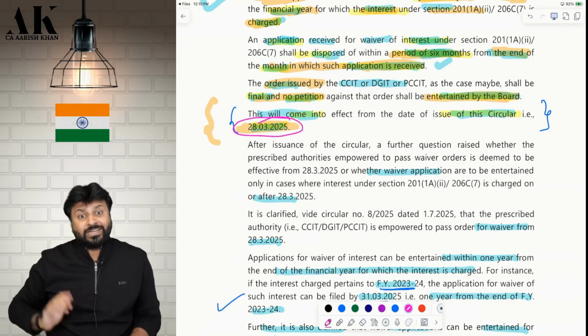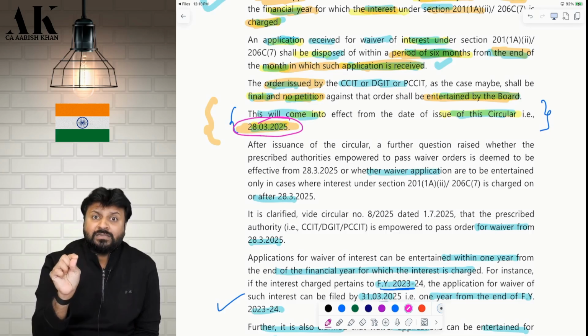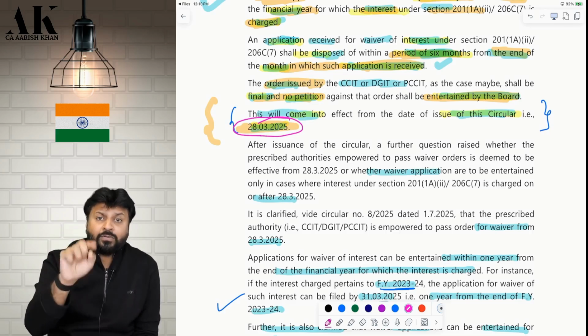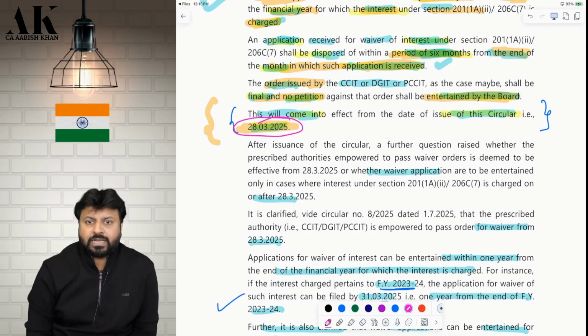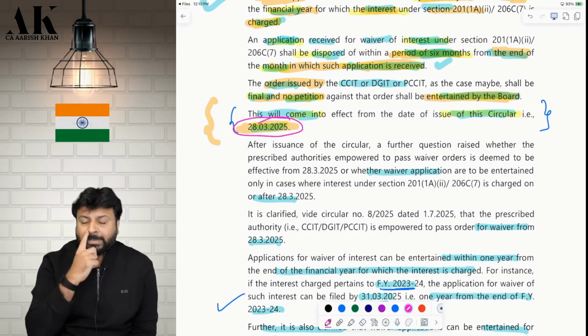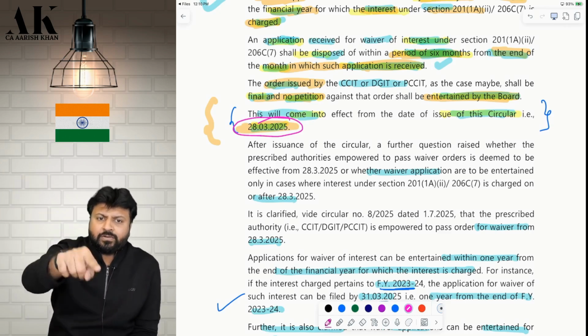There is a difference between two sentences. Again, I am saying, will the officer start to pass the order after 20th March, or will they only waive interest which is levied after 20th March? So the CBDT has clarified that also. They will pass the order after 20th March. Even if the interest is pertaining to an earlier period, it will get waived.